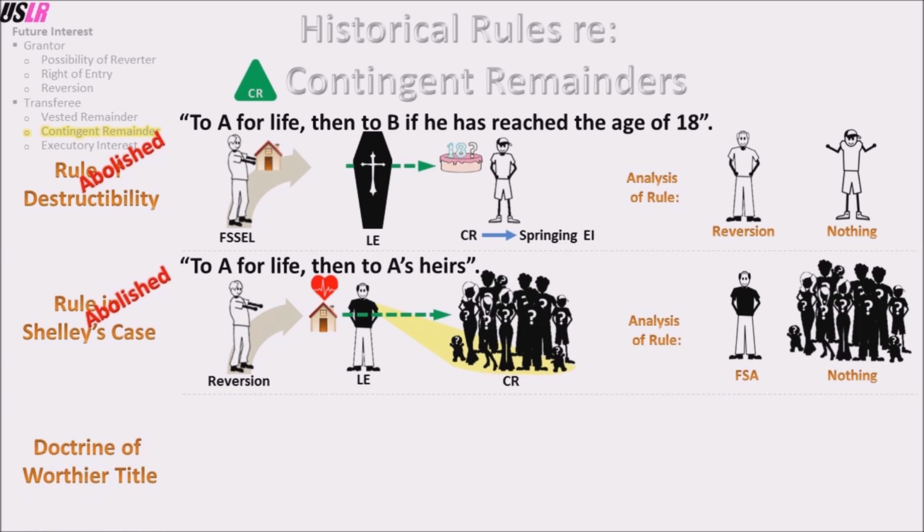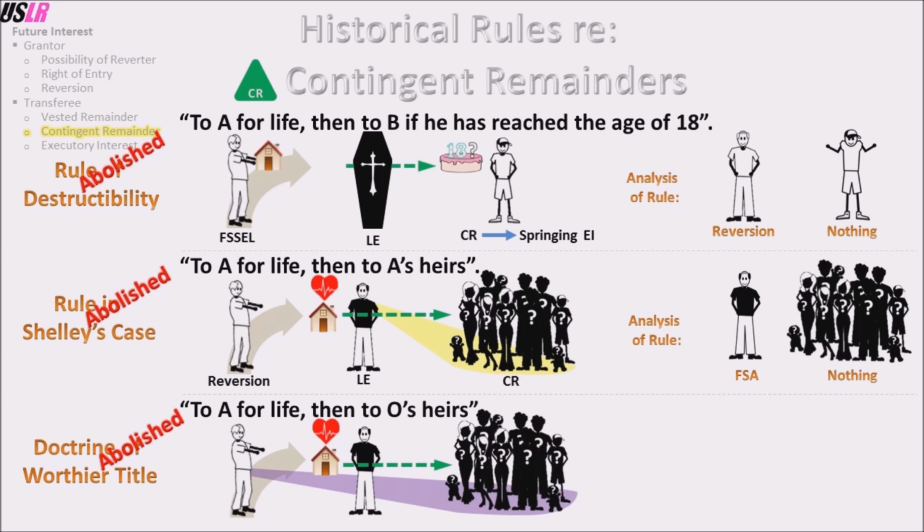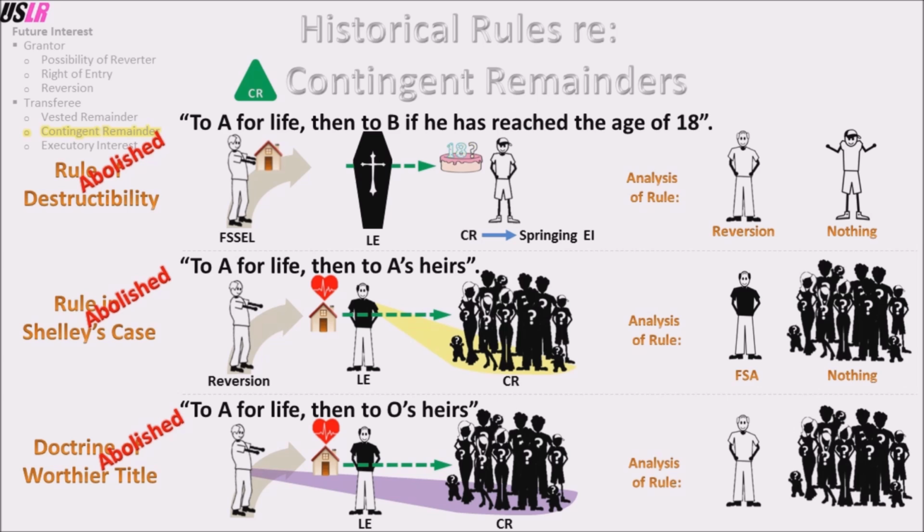Doctrine of worthier title. The doctrine of worthier title has been abolished, but you still need to be familiar with it. This is the scenario. O conveys to A for life, then to O's heirs. In the normal analysis of today, A has a life estate and O's heirs have a contingent remainder. But with the doctrine of worthier title, O's heirs have nothing, and instead O has a reversion.